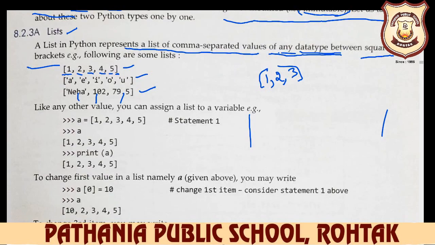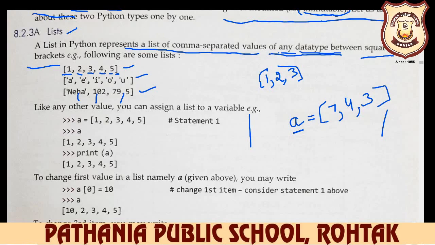Like any other value, you can assign a list to a variable. You can also define a list to a variable. For example, we want to input 4, 3, 7. So a is the name of the variable, and you can take any name like an identifier, as we have already discussed. After that you start the bracket and write any values. This is your list. And in a list you can input duplicate values also. If you want to write 3 two times, you can input it here, no problem.